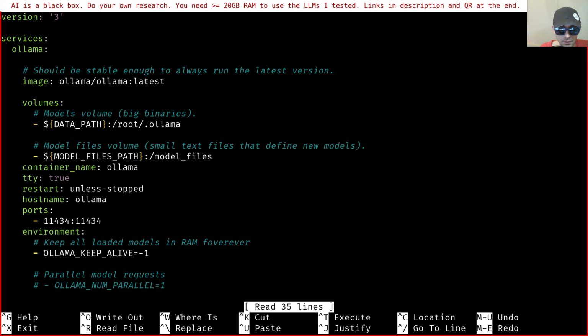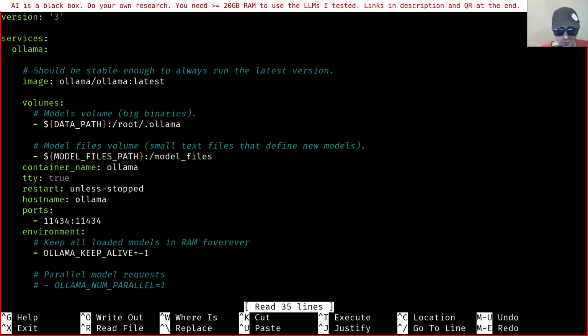I have two volumes, one for the model files, I mean the real models, the binary stuff, and the other one for the text files containing the model directives, the custom models, because Ollama needs to see them as files to be able to load them. So this is important if you want to add your custom models.